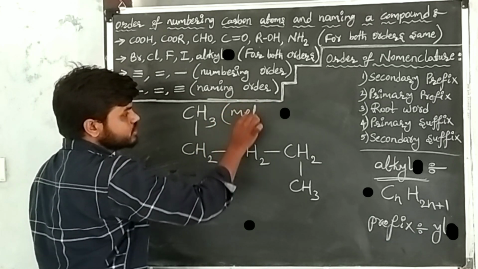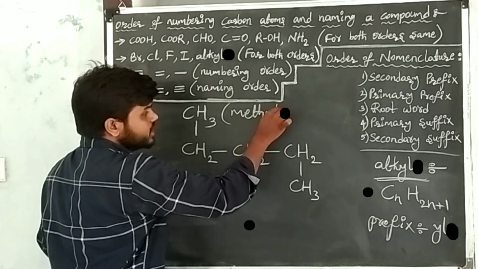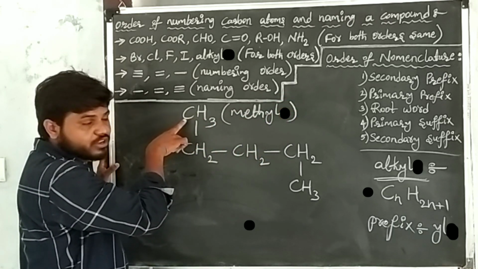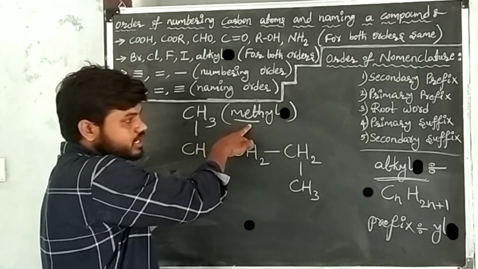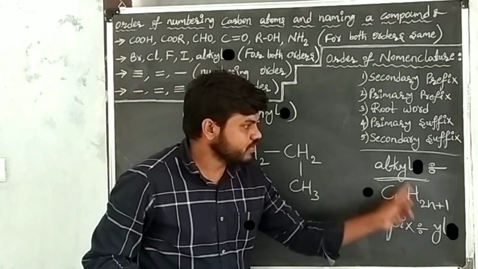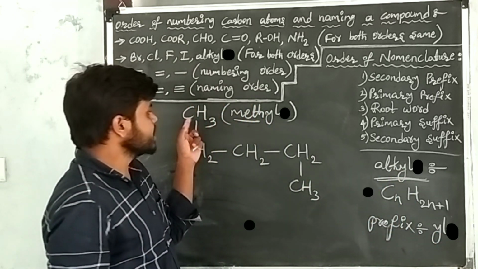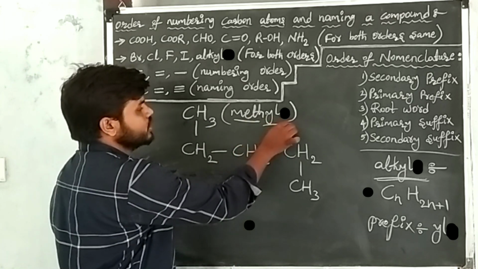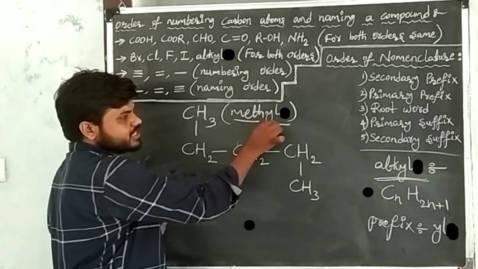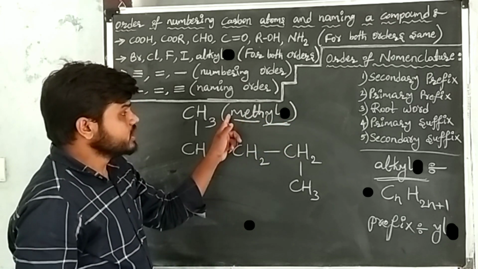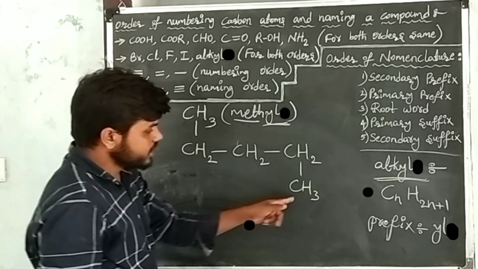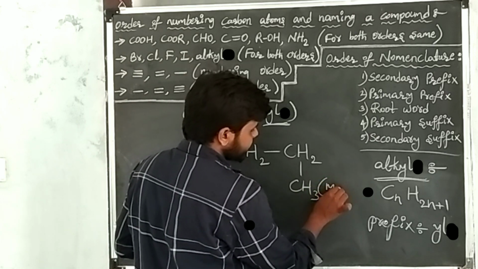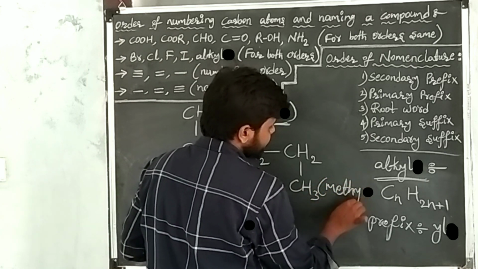The name of the substituent is what? Methyl. Because in the substituent one carbon is there, and the root word of one carbon is what? Meth. And the suffix of the alkyl group is what? Yl. This is the root word and this is the suffix of the alkyl group. So this is methyl. Here also this substituent name is methyl.